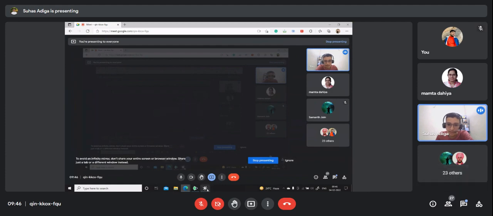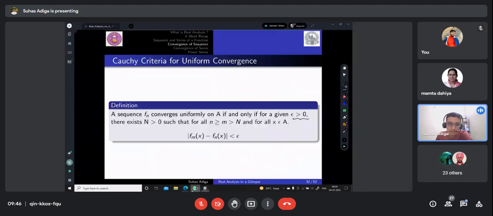for n equal to 1, here we have defined n can be anything, right? n can be any natural number. So in that case, it will not be a contradiction that epsilon is greater than 1. So we define the Cauchy criterion as modulus of fm of x minus fn of x is less than epsilon. Sorry, what was the question Samarth had?